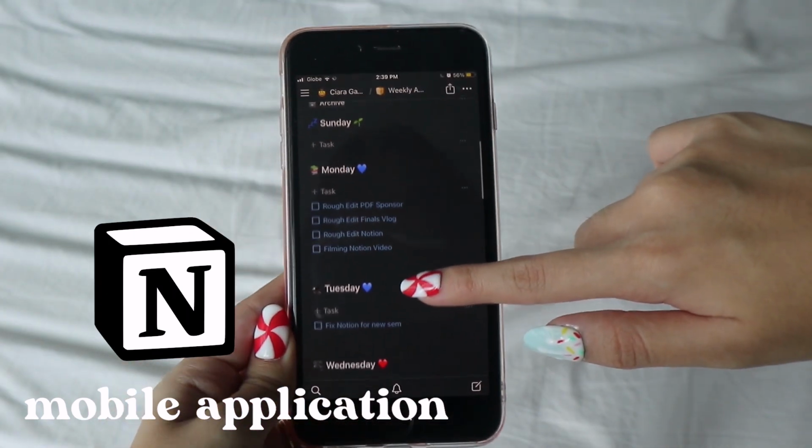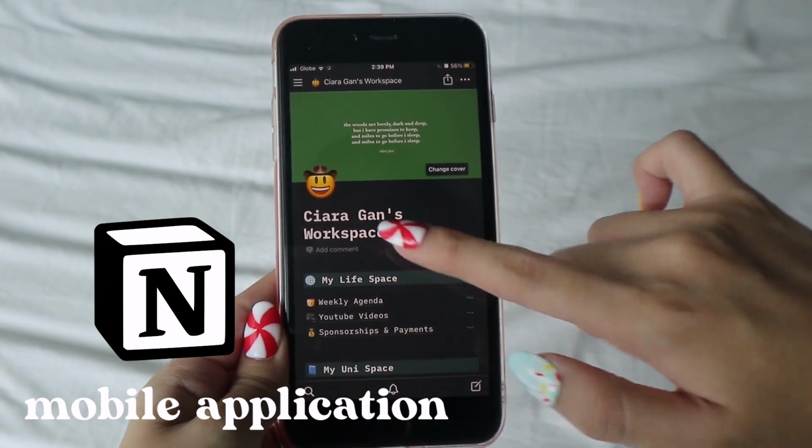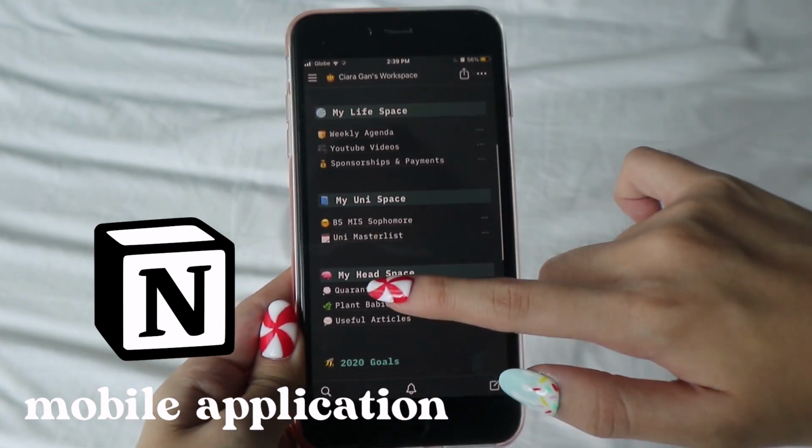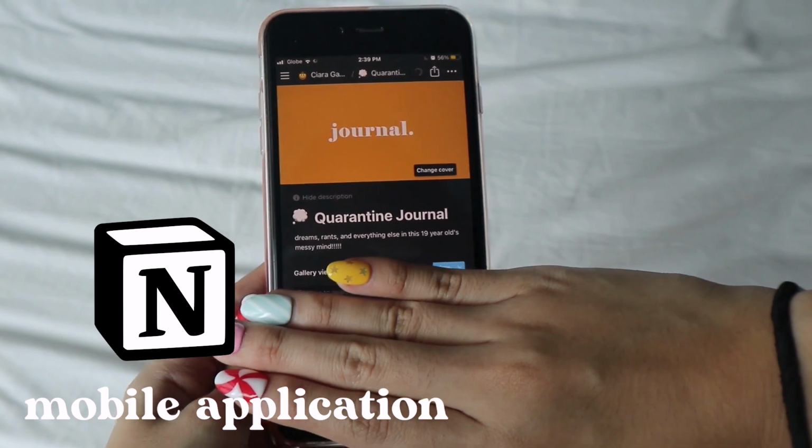So I just put down my things to do here. I also use the application itself for my quarantine journal. And everything is just there. The beauty of this application. I'm really trying to sell it to you guys here, even though there's no payment, because I love Notion so much. I know it may seem intimidating at first, but once you get the hang of it, you'll really learn how to organize your life better.